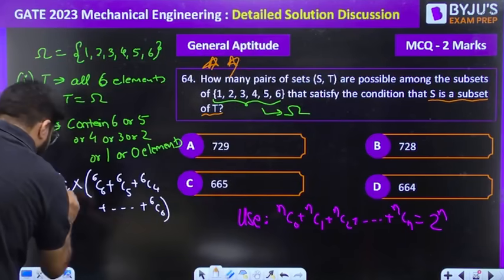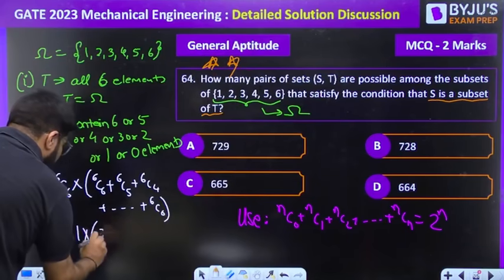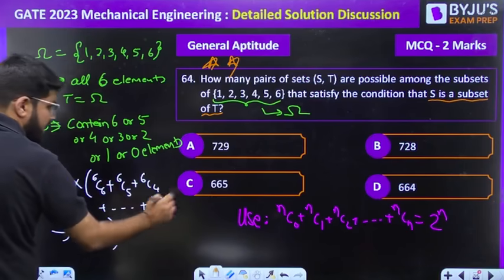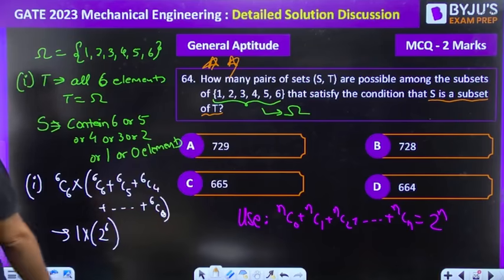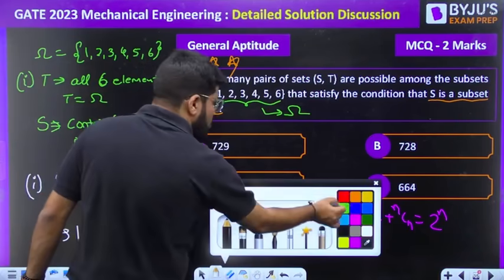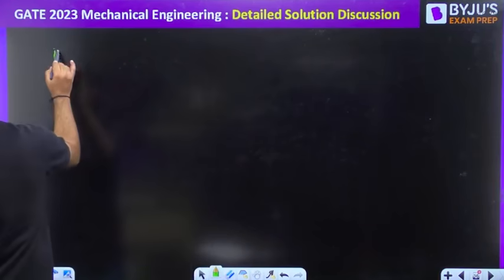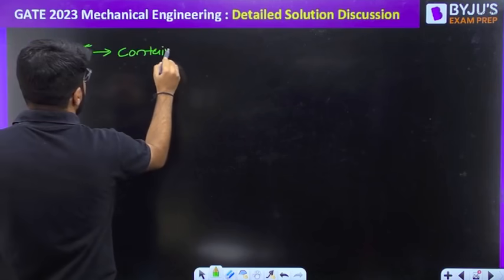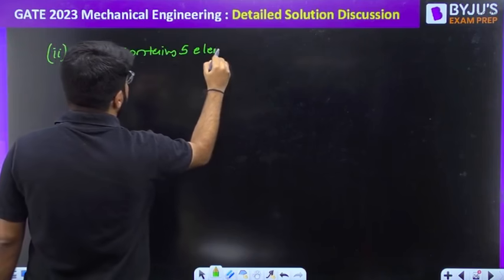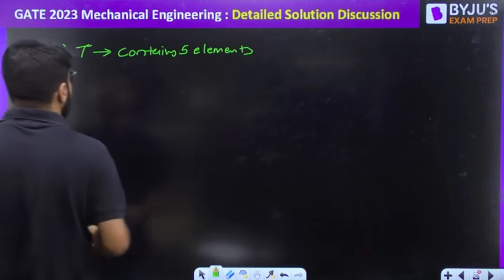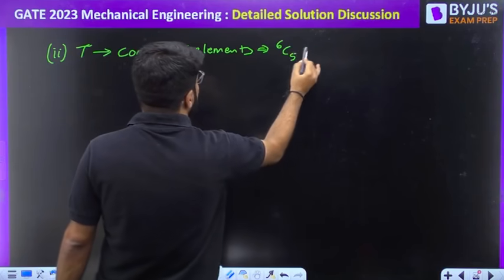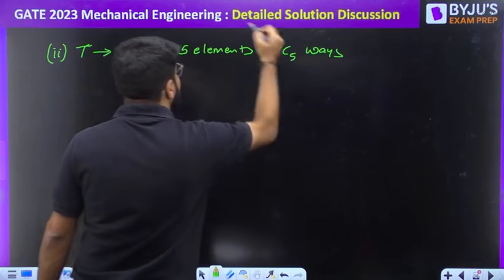So this is equal to 6C6, which is 1, multiplied by 2 power 6. The summation of 6C0 to 6C6 is 2 power n, where the value of n is 6. Now one more case let me show you and then we can write down the answer. Similarly, case number 2, T contains 5 elements only. We fix T and make all the cases for S. T contains 5 elements only. That is possible in 6C5 ways. Select any 5 out of 6.